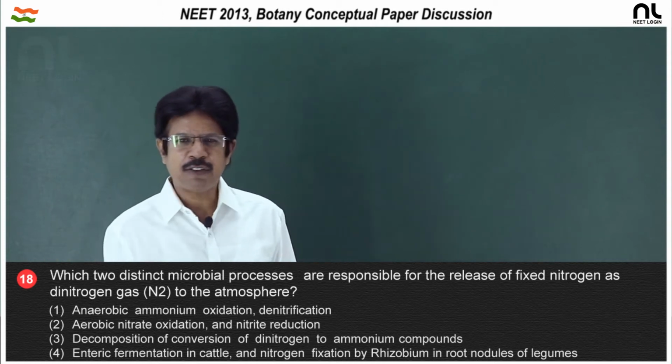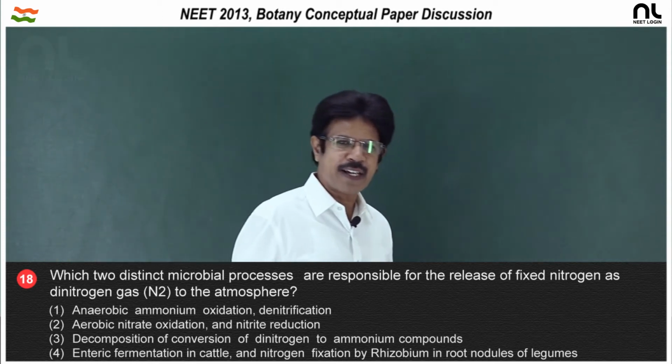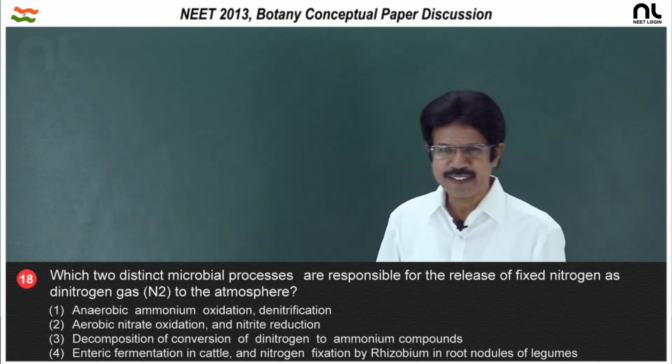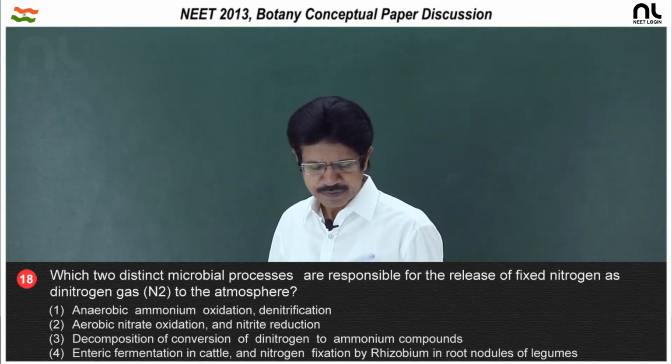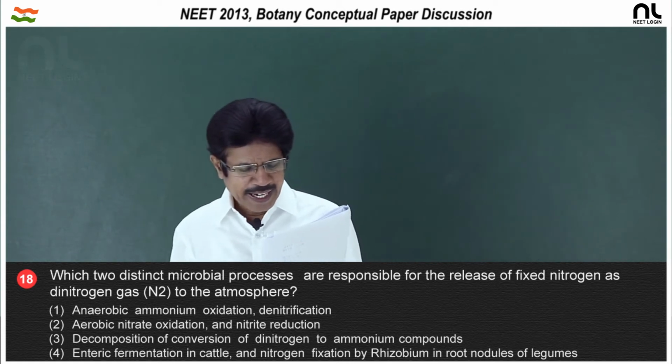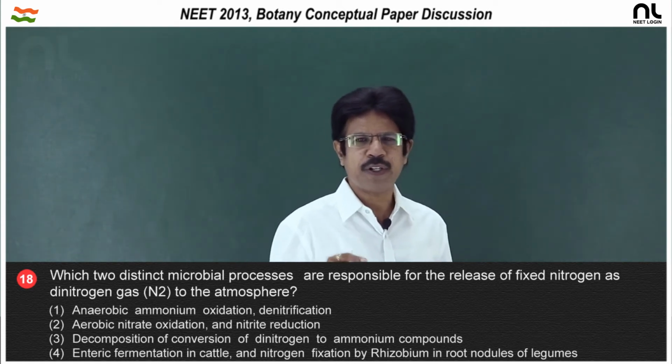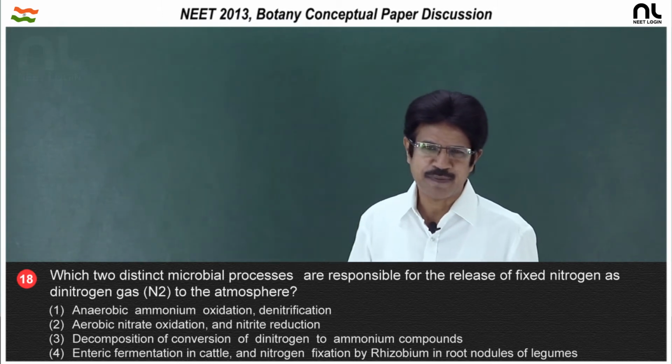And the breakdown of protein and amino acid releases ammonia and then nitrogen.